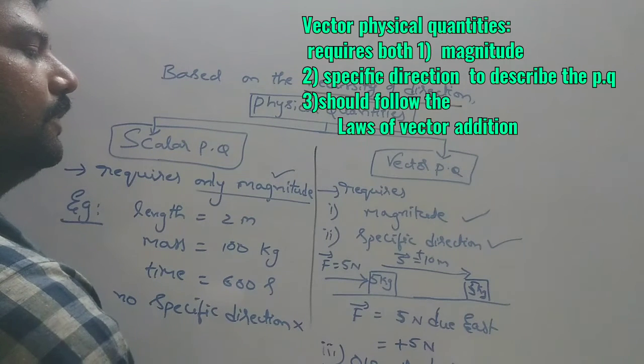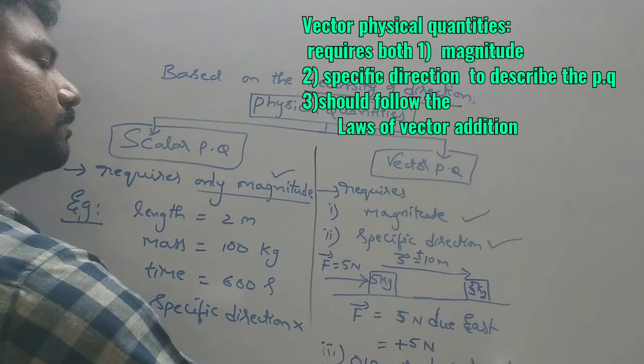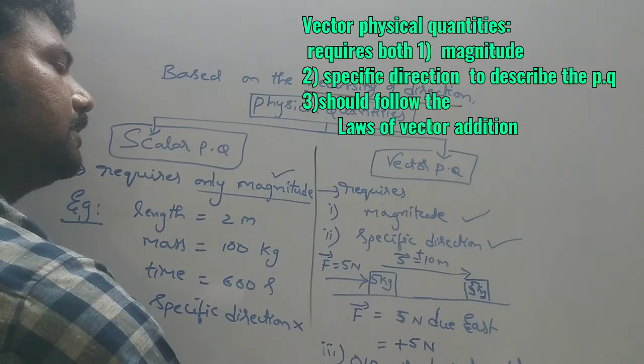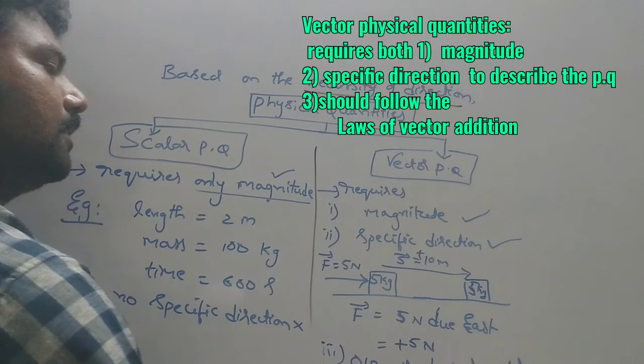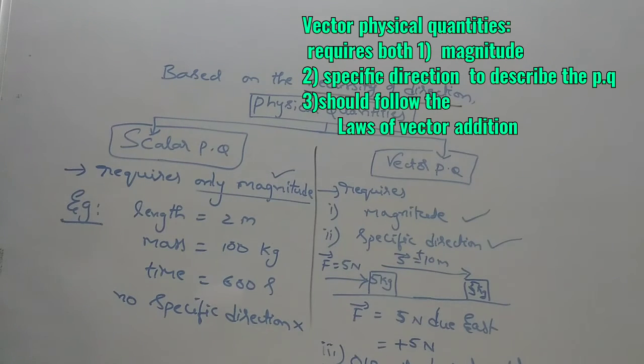Obey the laws of vector addition. What are vector additions and all? In vectors we will learn. So one more condition is laws of vector addition, that is the triangle law of vector addition, parallelogram law of vector addition, and polygon law of vector addition. While adding vectors, we have to follow some rules. So we have to follow those vector algebra.